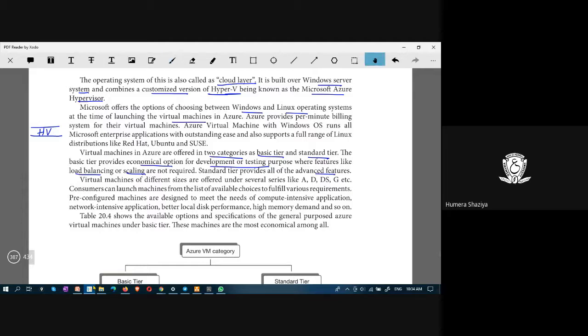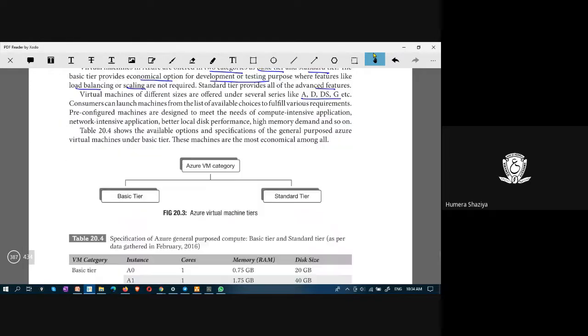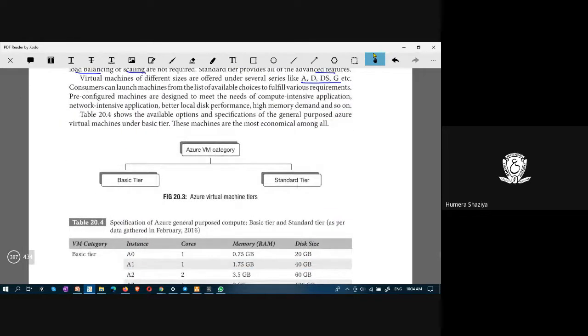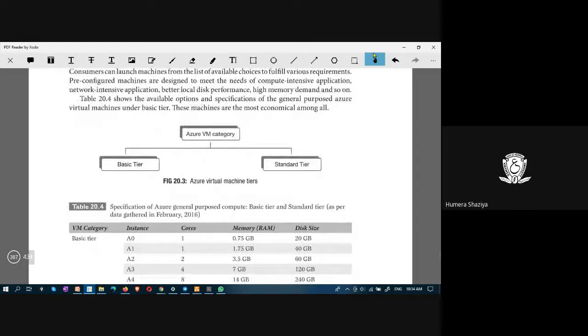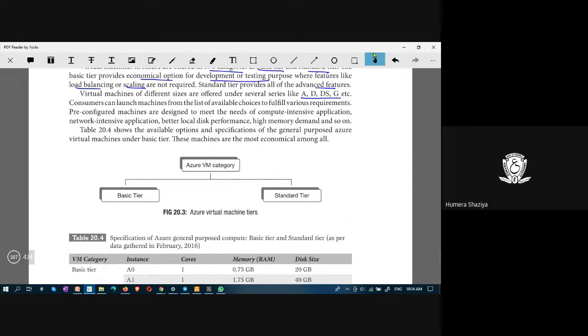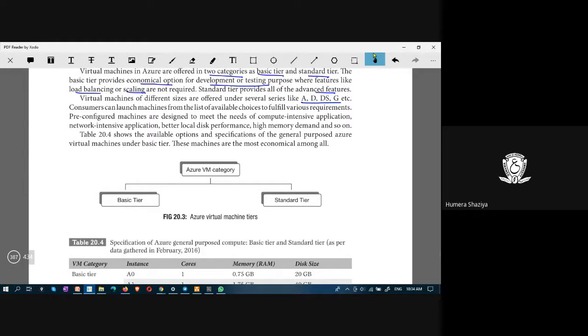Virtual machines of different sizes are offered under several series. They have A series, D, DS, G, and the consumer can launch machines from the list of available choices. Basic tier does not support scalability and load balancing. These two features are not provided. It is a basic one for smaller applications.